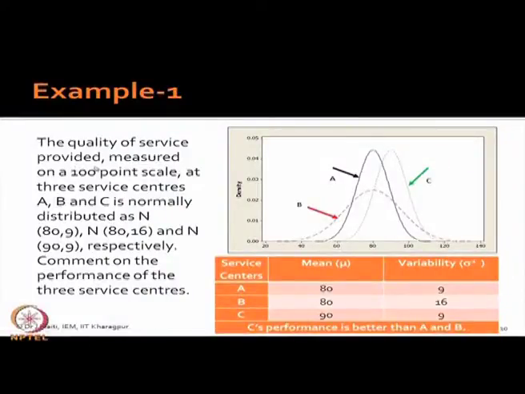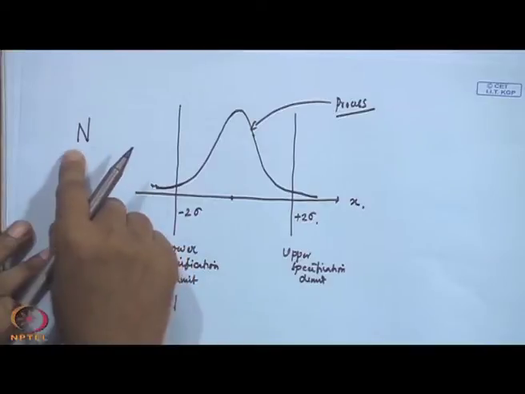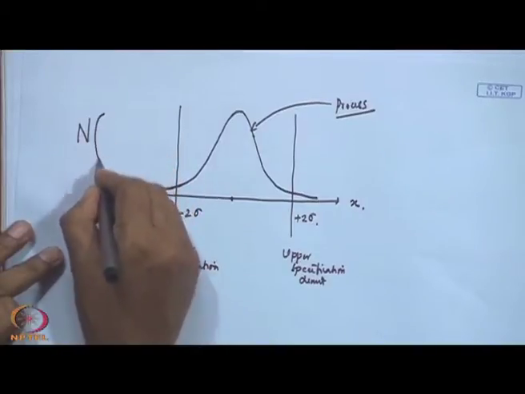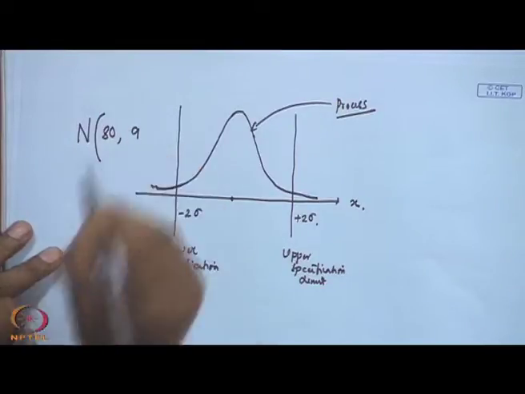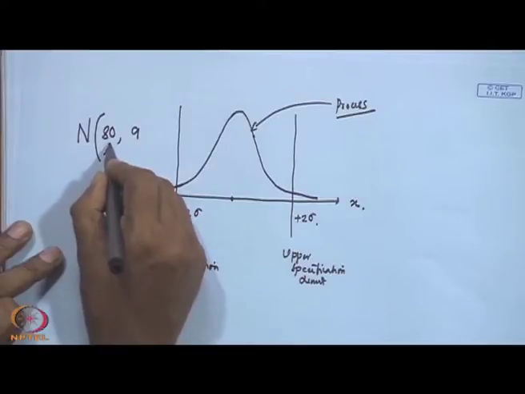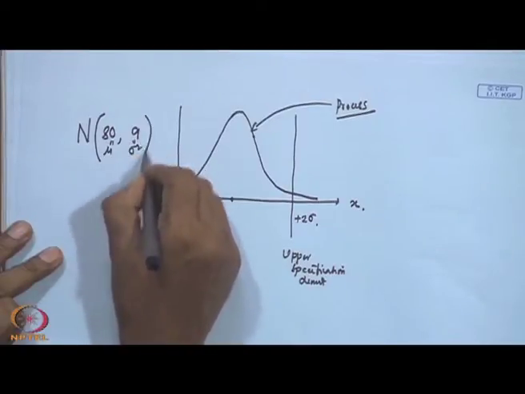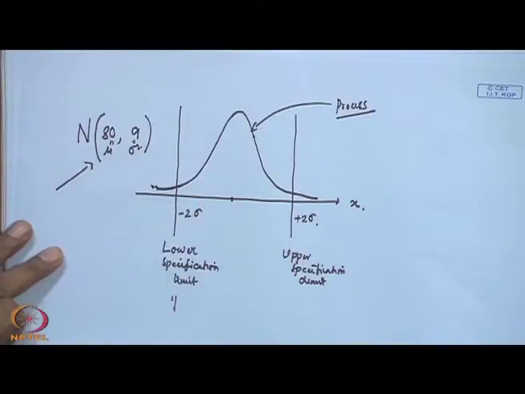The quality of service provided, measured on a 100-point scale at 3 service centers A, B and C, is normally distributed as N(80, 9). 80 stands for the mean value, 9 stands for the variance, because our general notation is that N stands for normally distributed, then mu, comma, sigma square. This is the general notation we will be following all through.